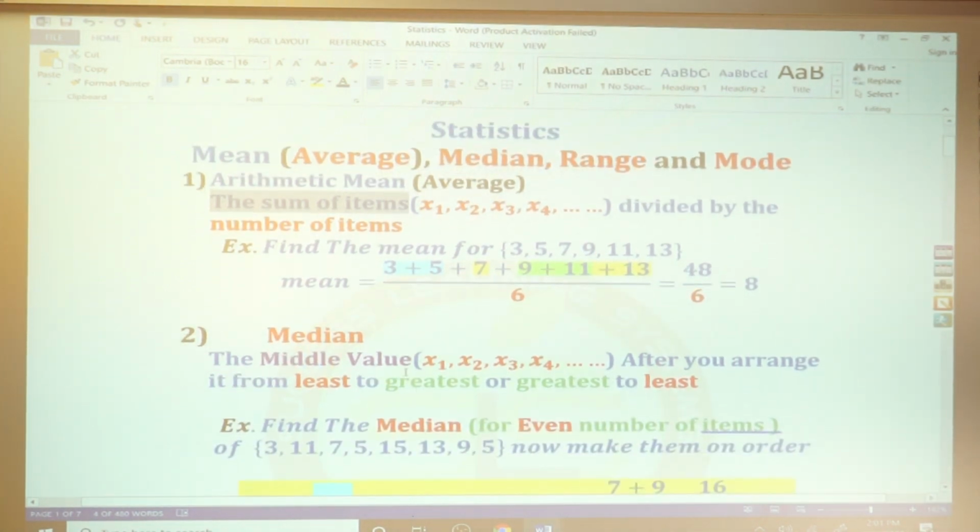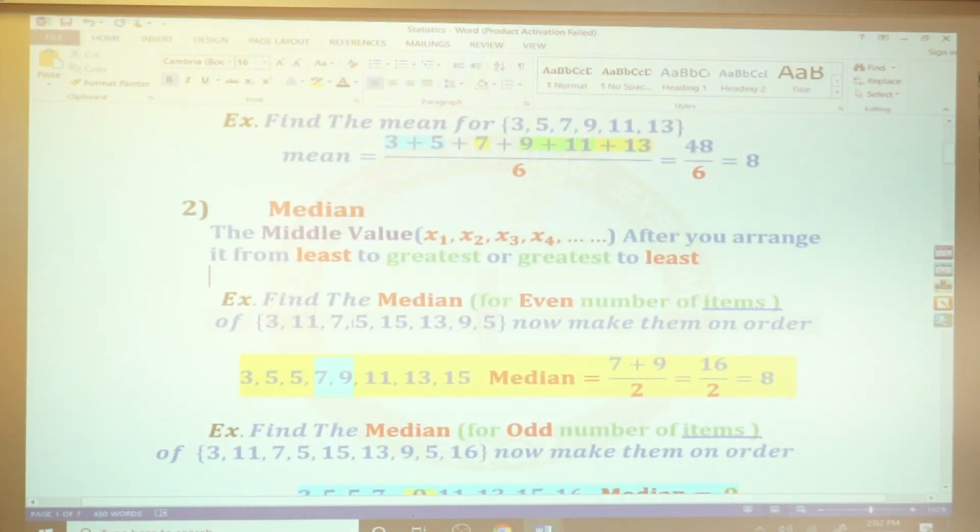The median is the middle value, but sometimes the kids go directly to the numbers and find the middle number directly. But no, you have to first arrange your values from least to greatest or greatest to least. You have to do this. Find the median for 3, 11, 7, 5, 15, 13, 9, and 5. The first step, make them in order. Your order is as you want. You can make it from least to greatest or greatest to least. I make it from least to greatest.